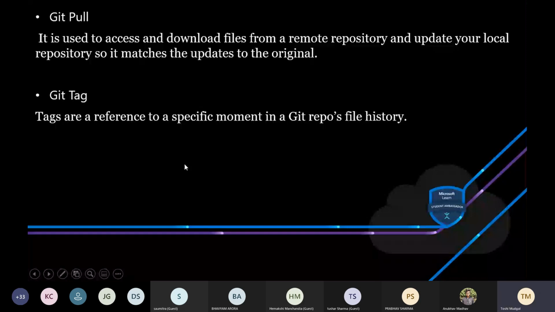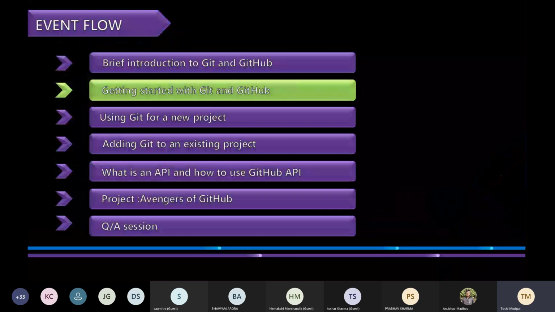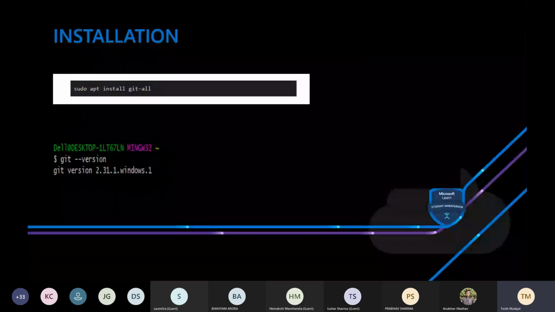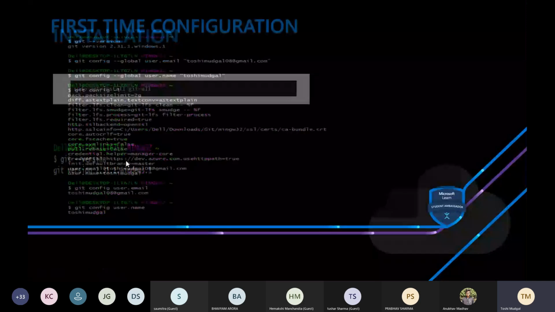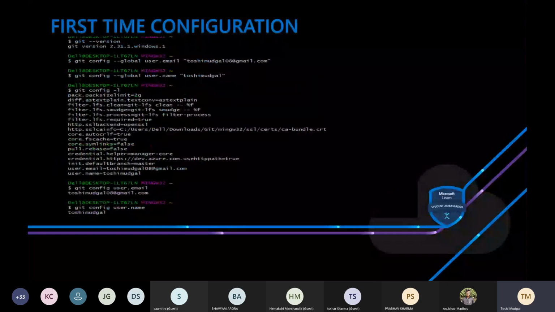Next, before telling you about using it for a new project, first I think I should tell you how to install it. Like in the screenshot I have attached, the sudo command is for Ubuntu users. In my case, I have used a link. You can go to git-scm.com. From there, you can download Git Bash according to the bit version of your computer. And after this, when I run the git version command on my Git Bash, it gives the version accordingly. The output would be the current version.